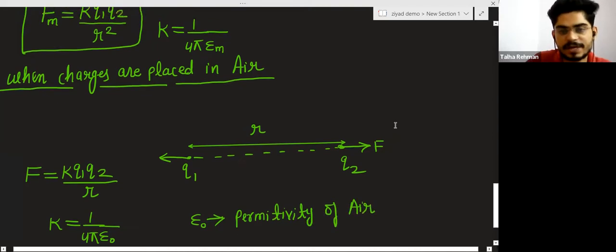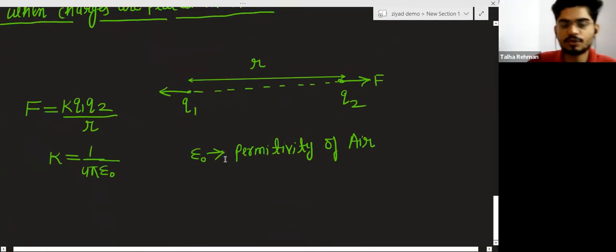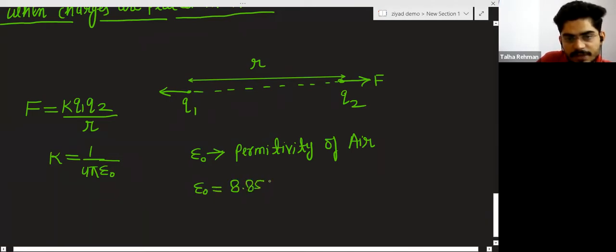Earlier I wrote epsilon m, the permittivity of the medium. Epsilon naught is the permittivity of air, which is 8.85 into 10 to the power minus 12. When you put this value in and calculate, you get k as 9 into 10 to the power 9.